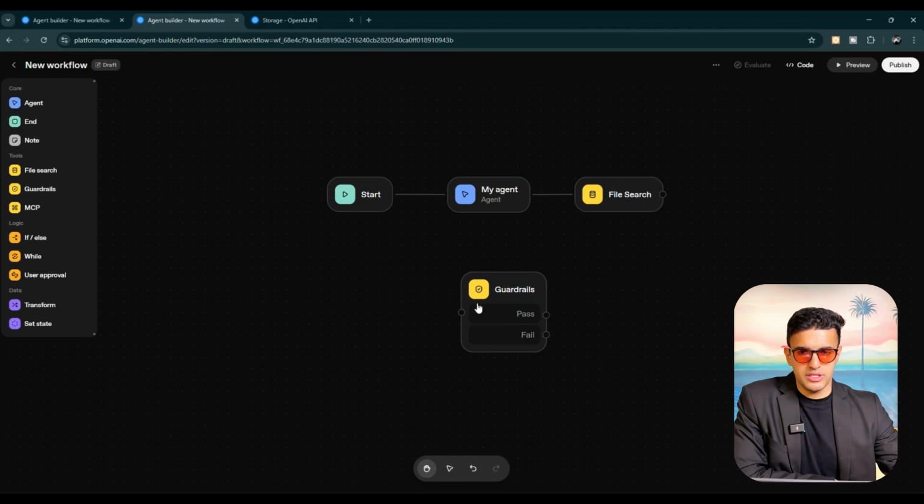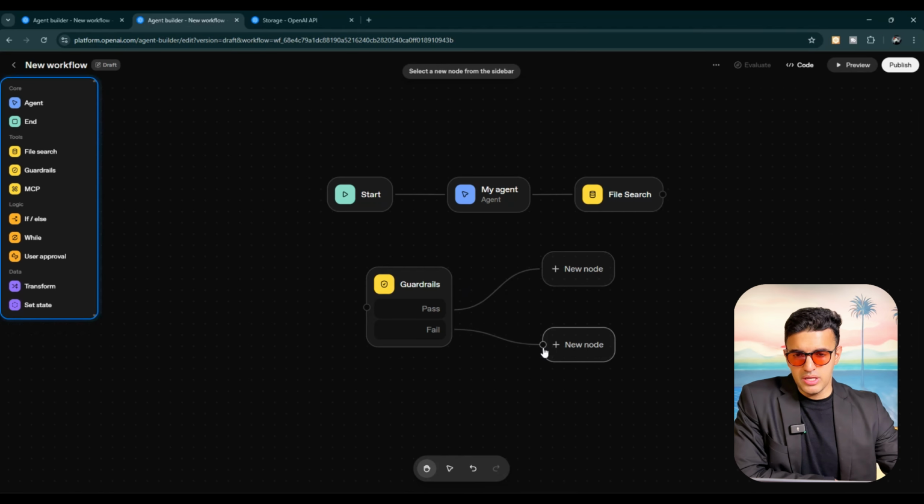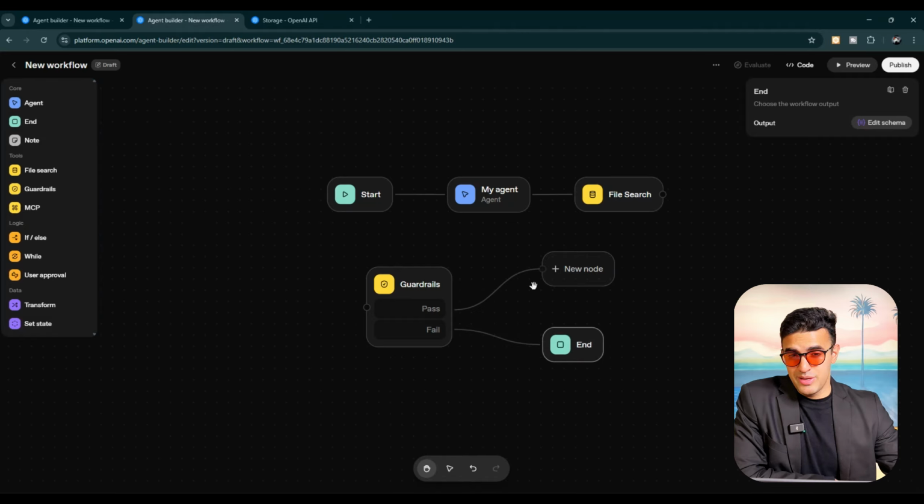Also from the guardrails, if they pass or if they fail, you can create different nodes. If somebody fails the guardrail, you can send it to a different workflow, or you can completely end the whole workflow. But if it passes, then you can go forward and create other workflow things or other agentic things.